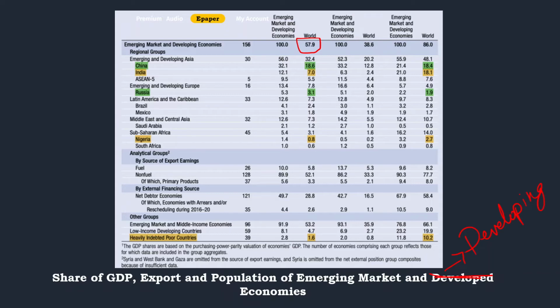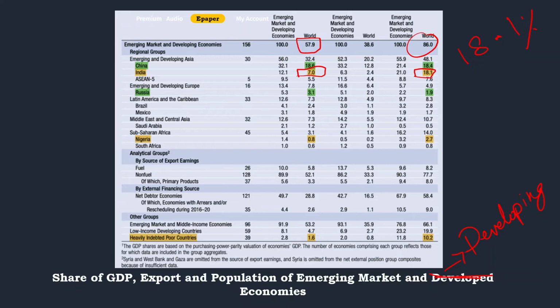But what about the population? It is 86 percent. Let us take India. The share of GDP to the world is 7 percent. But see the population that we have, it is 18.1 percent, and China just has 18.4 percent. We are almost closing in on China. Population is 18.1 percent of the entire world.